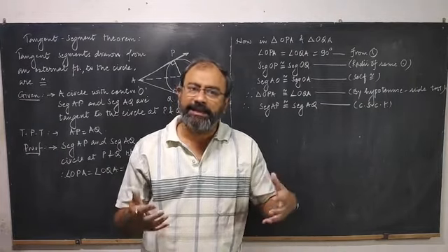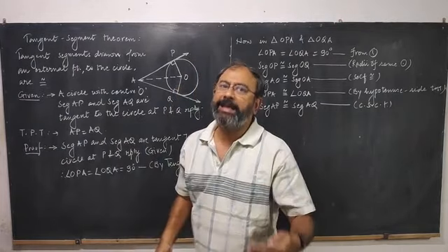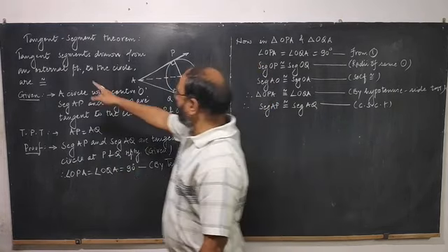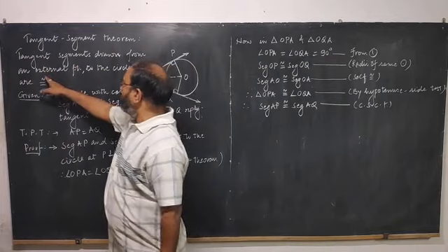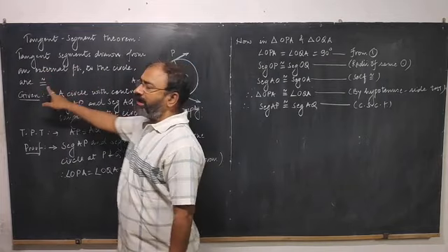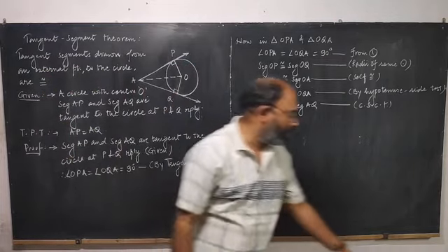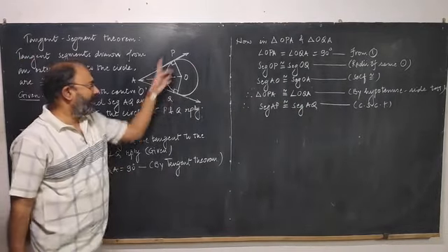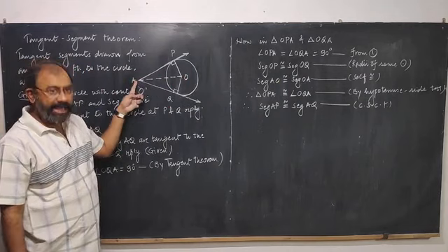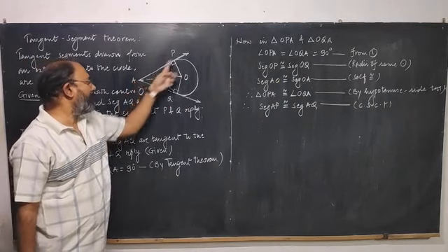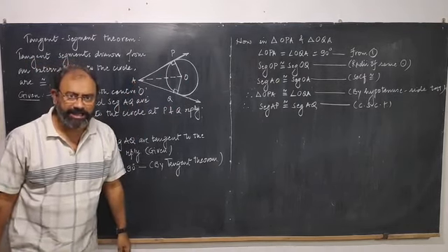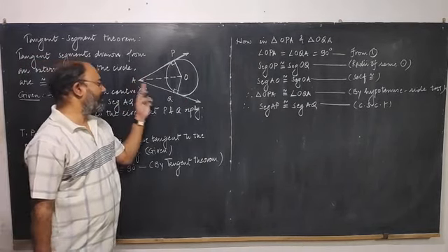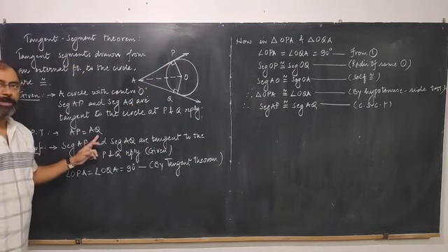In other words, the tangent segments drawn from an external point of the circle are always congruent. Tangent segments drawn from an external point to the circle are congruent. We want to prove this. Okay, so we have drawn a circle with center O. A is an external point. AP and AQ are the tangent segments drawn to the circle. We want to prove that AP is equal to AQ.